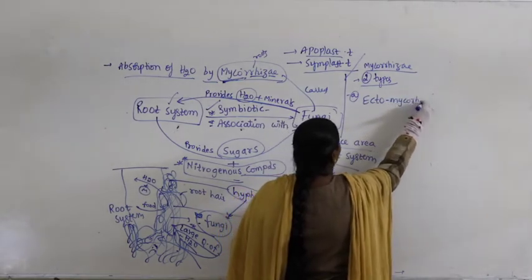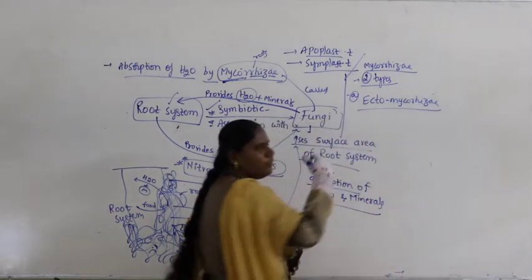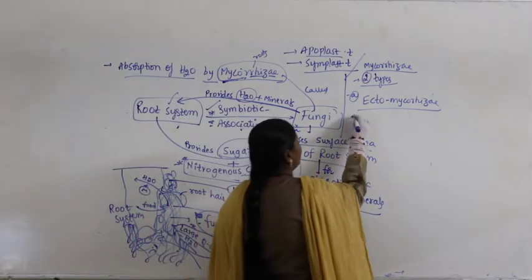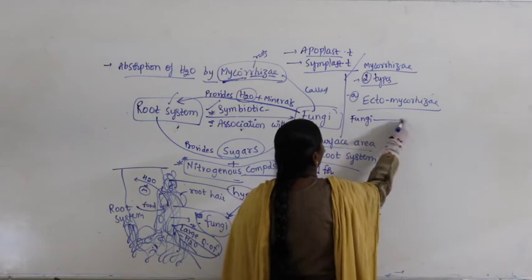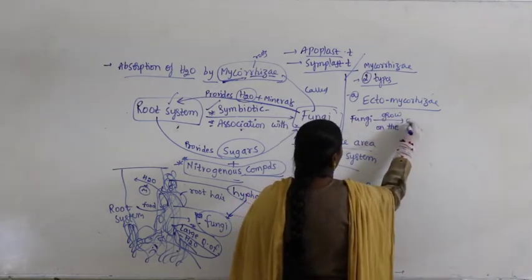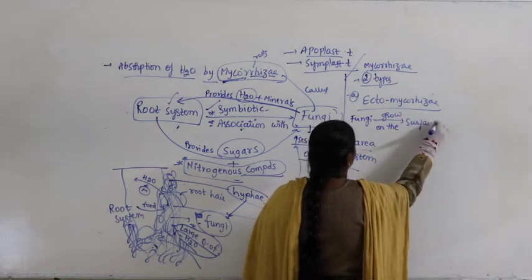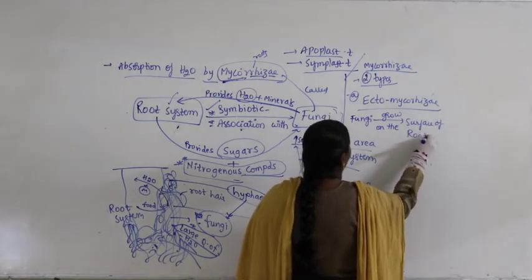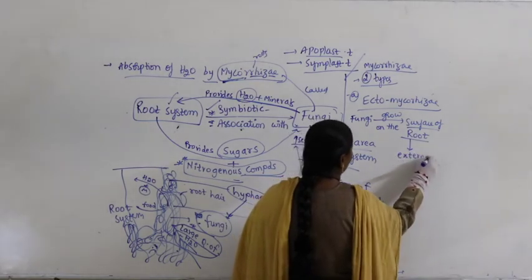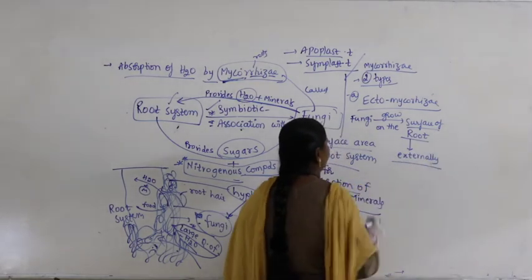ectomycorrhiza. What is the meaning of ectomycorrhiza here? That means fungi grow on the surface of the root externally.